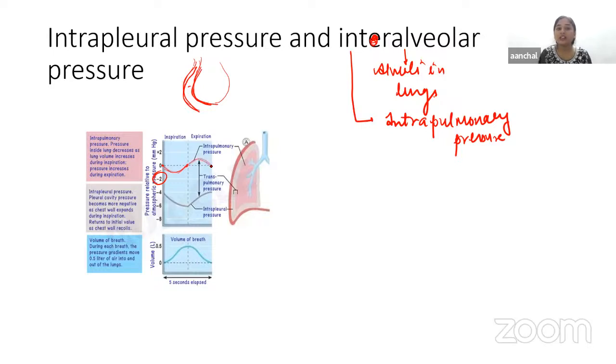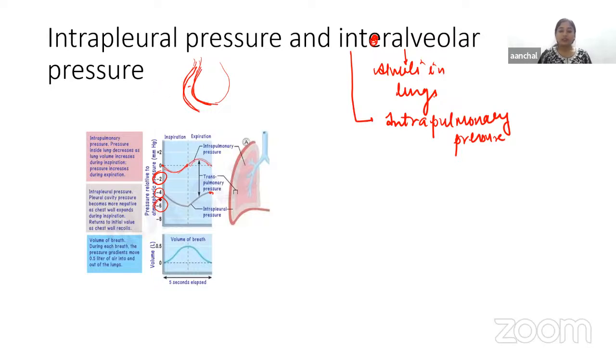it increases. And if we look at the intra-alveolar pressure, it starts from -4 during inspiration. Again it decreases, till -6, and during expiration it increases and comes back to 4. So this is the intrapulmonary or intra-alveolar pressure.